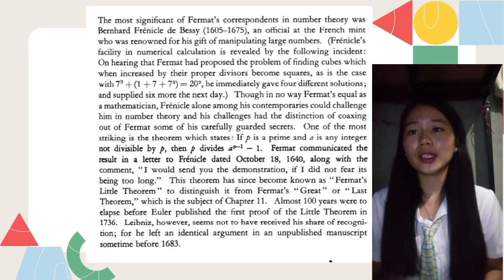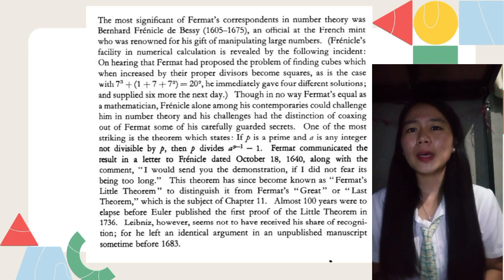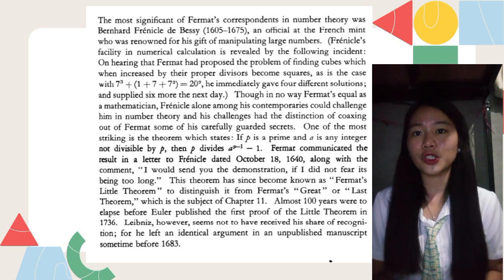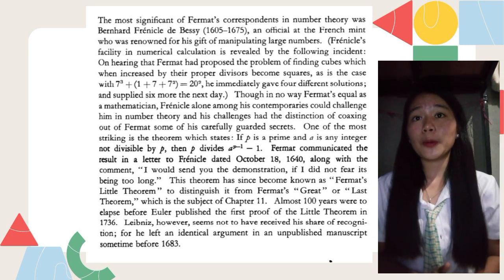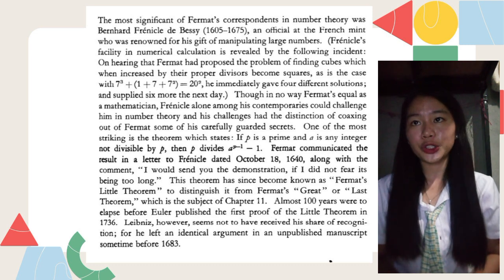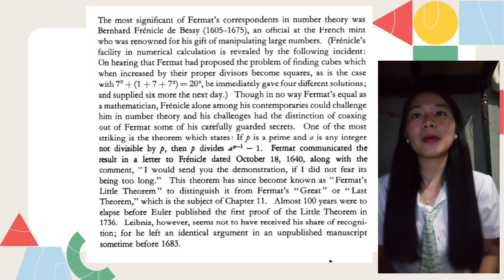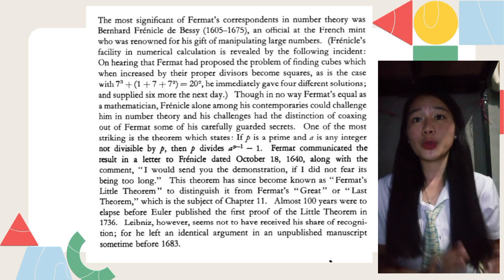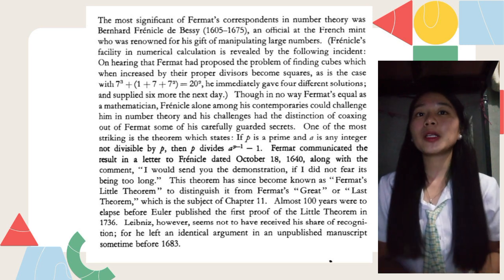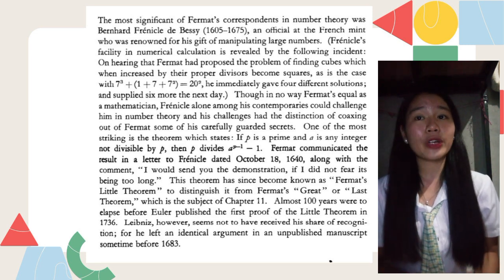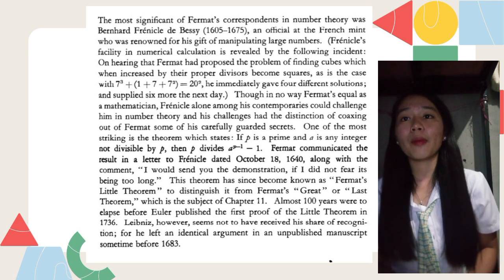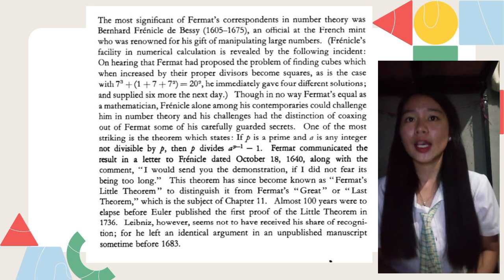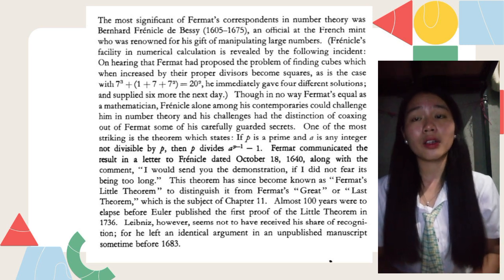One of the most striking is a theorem which states: if p is a prime and a is any integer not divisible by p, then p divides a^(p-1) minus 1. Fermat communicated the result in a letter to Frénicle dated October 18, 1640, along with the comment, I would send you the demonstration if I did not fear its being so long.